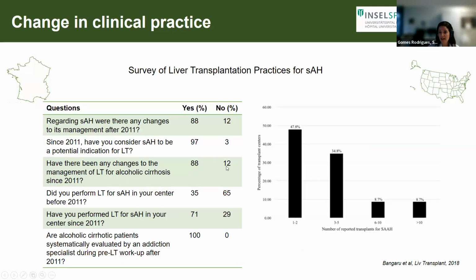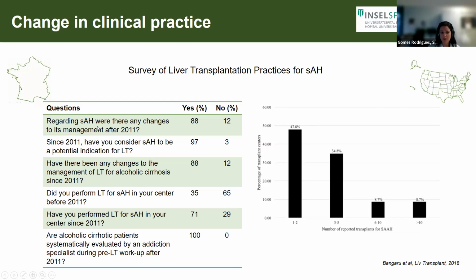Okay, so we have quite good data showing that these patients survive. They don't have very high percentages of harmful alcohol relapse. Have things changed in the meantime since that first survey that we saw? And the answer is yes. Thankfully, there has been a change in many transplant centers, particularly throughout Europe.